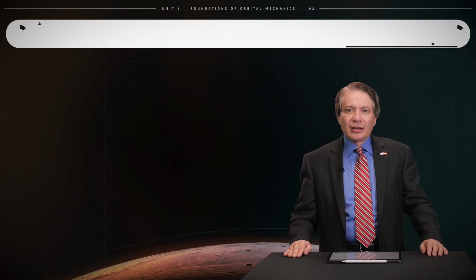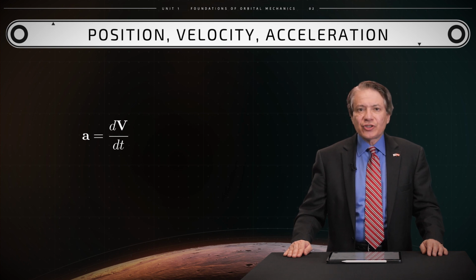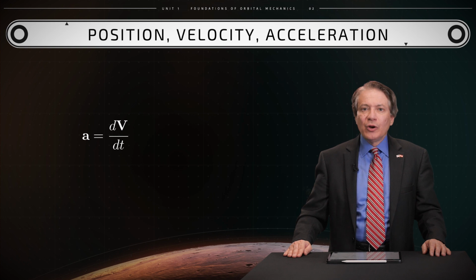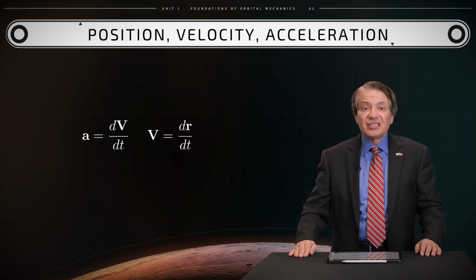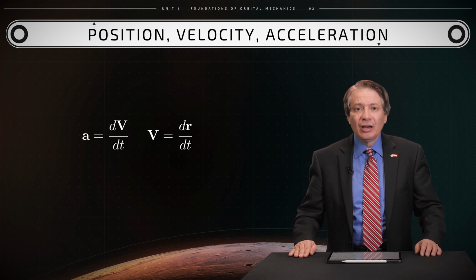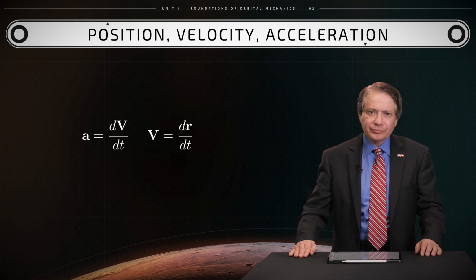The vector acceleration A of a space probe is the rate of change of the vector velocity v of that space probe with respect to time. This vector velocity is in turn the rate of change of the vector position r of a space probe with respect to time.